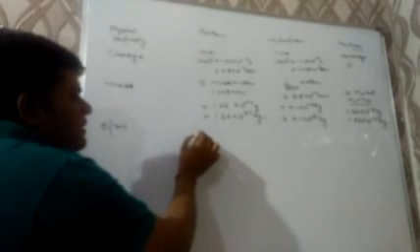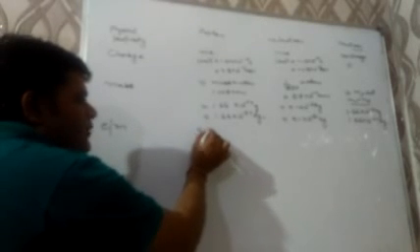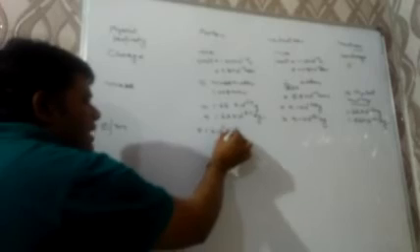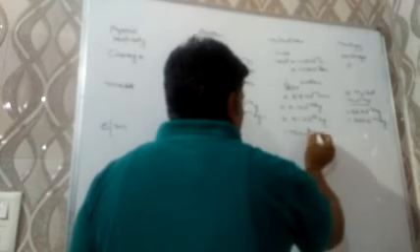Now their charge by mass ratio. For the proton, the value is 9.1 into 10 to the power 4 coulomb per gram. For the electron, it is 1.76 into 10 to the power 18 coulomb per gram, and for the neutron it will be 0 as it has no charge. Now their position.